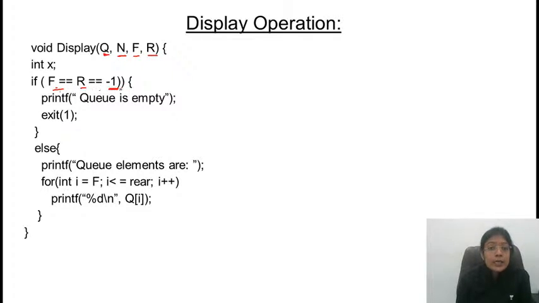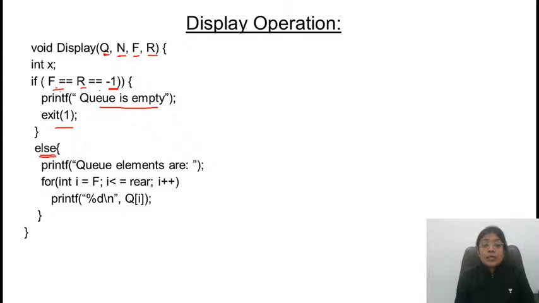If both are -1, if you write one condition, front is equal to -1, then by default rear is also -1. This is the case of an empty queue. So it will print that the queue is empty and it will exit from the function. When there is no element, obviously it won't display anything on the screen.